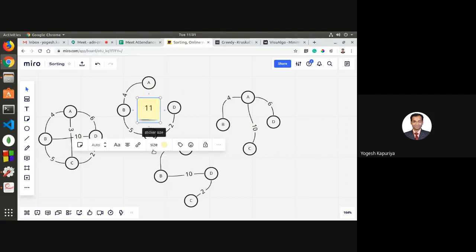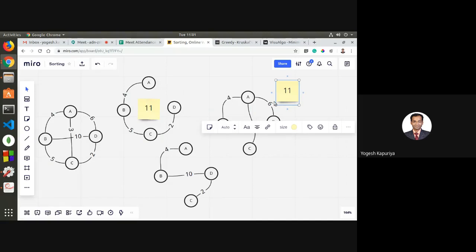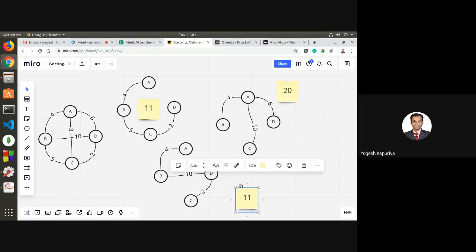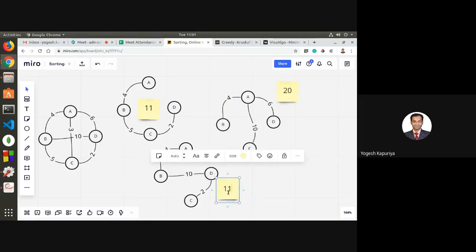Similarly, if you look at this, the total weight is 4 plus 10 plus 6, so 10 plus 10, 20. Again, another one here: 4 plus 10, 14, plus 2, 16.